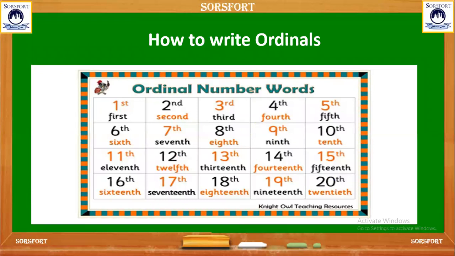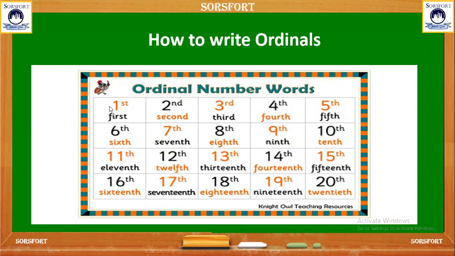How to write the ordinals. So this is the way to write the ordinals, like ordinal number in words. First, second, third, fourth.